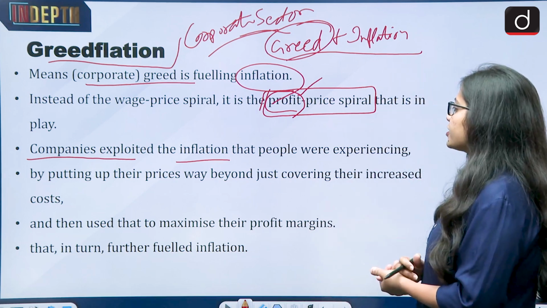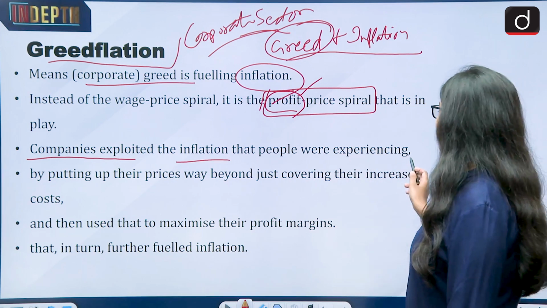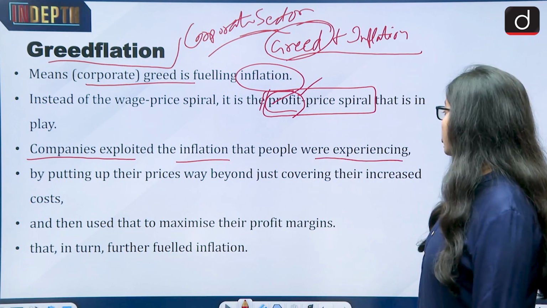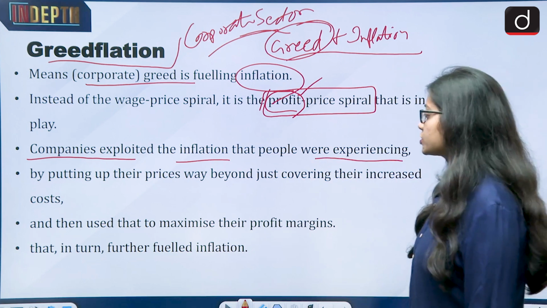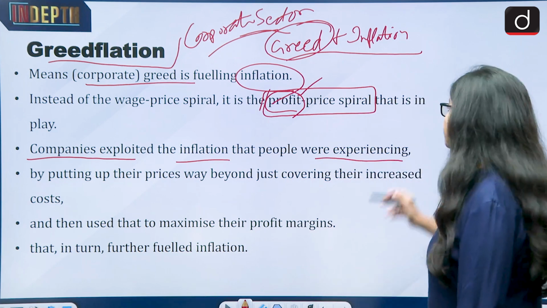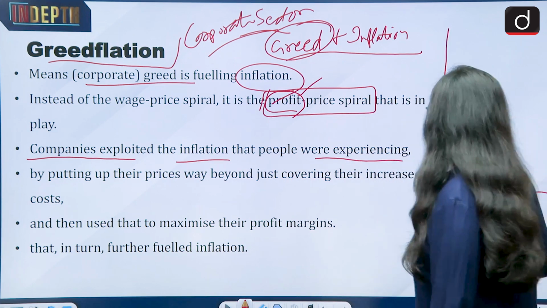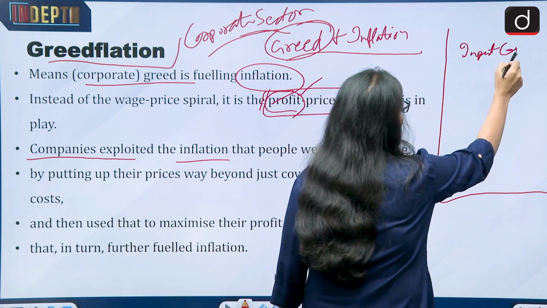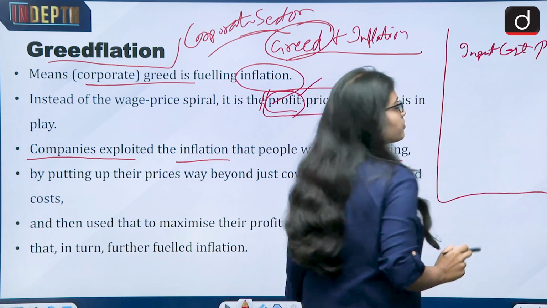Then the companies exploit the inflation people are experiencing by putting up their prices way beyond just covering their increased costs. What the corporates do is say that they need to cover an input cost. The input cost, or the raw material cost, for them is rising.